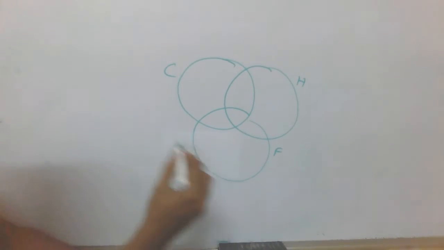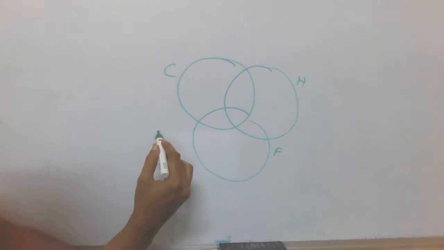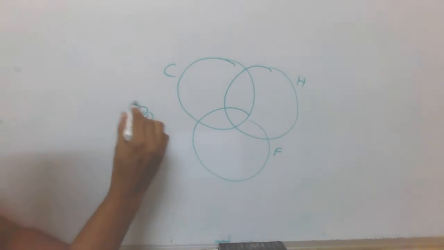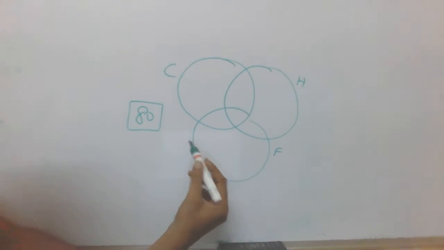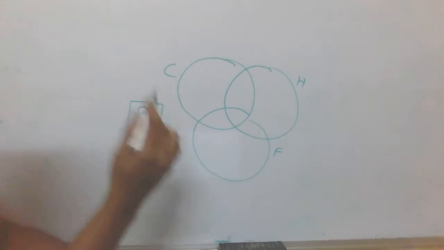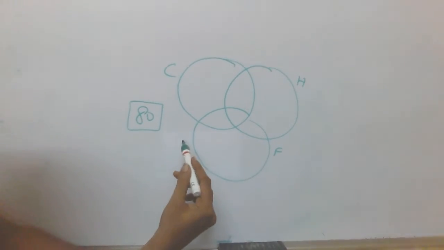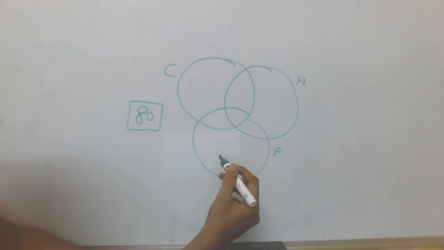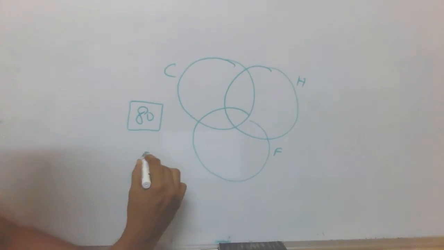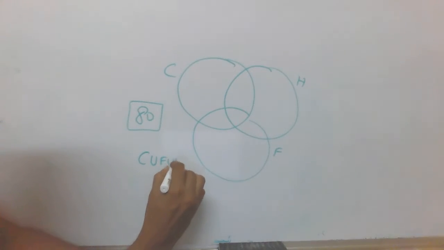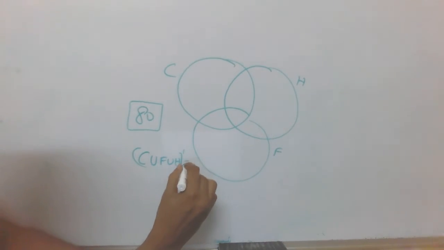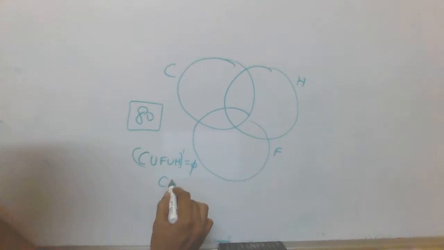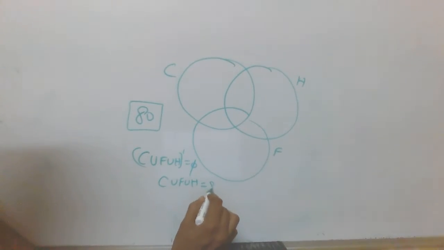Let me put the given value of the total number of persons who are being surveyed is 80, and this 80 is nothing but the total number of persons who like at least any of the three sports. That means there aren't any persons who don't like any of the sports, or rather simply, C union F union H, the whole complement is a null set, and C union F union H equal to 80.